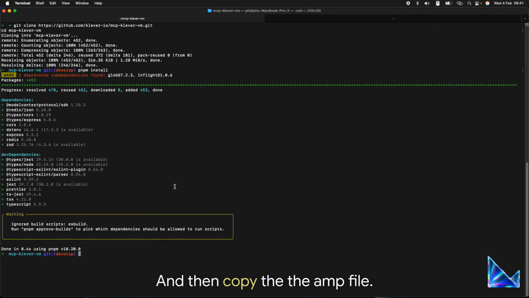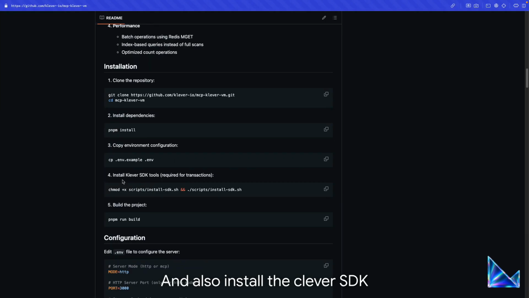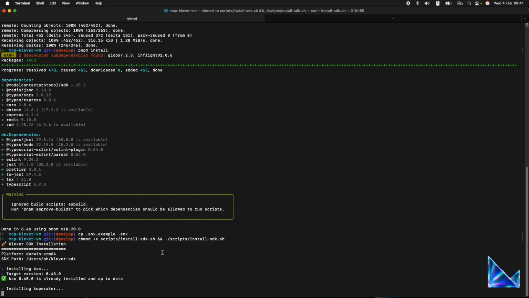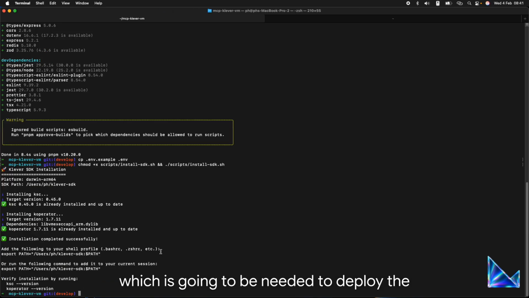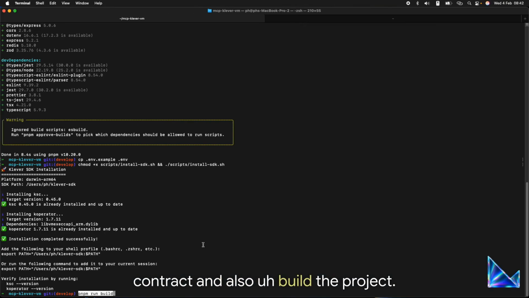And then copy the env file, and also install the Klever SDK, which is going to be needed to deploy the contract and also build the project.